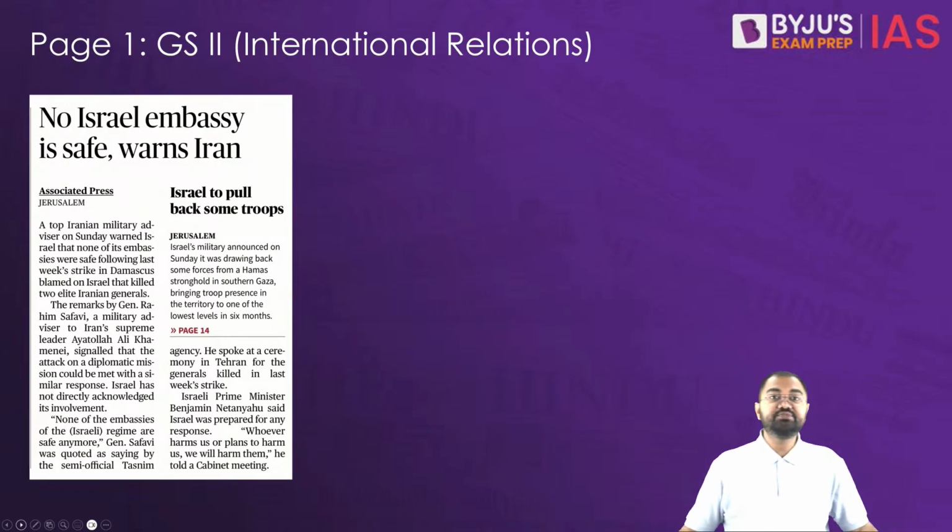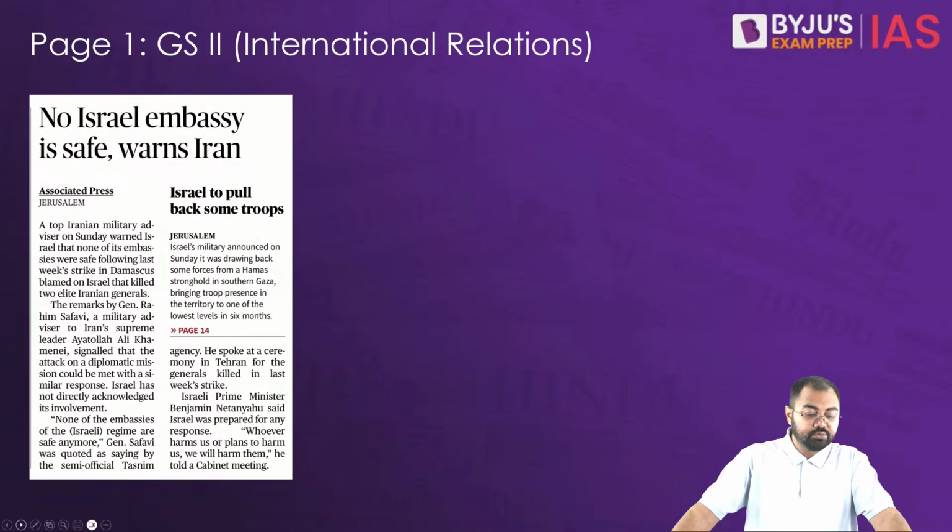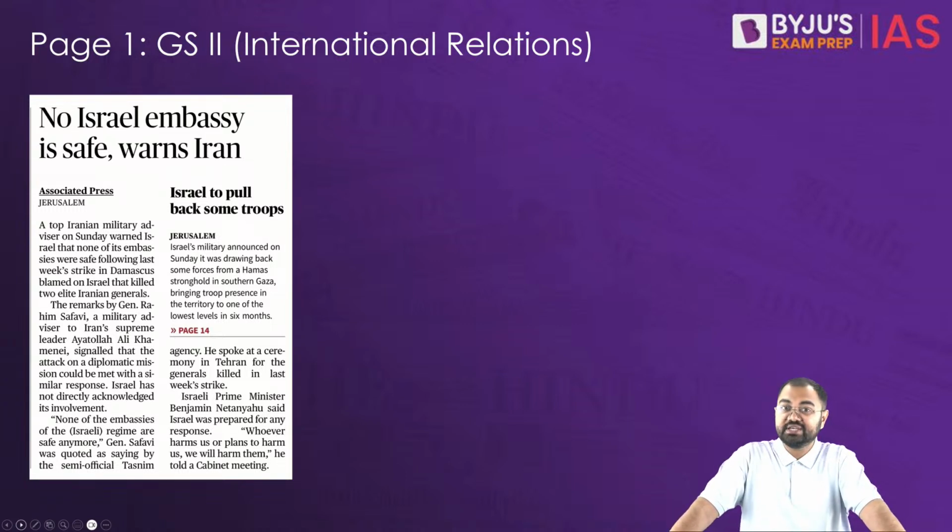Now coming to the revisited articles, first is: no Israel embassy is safe, warns Iran.